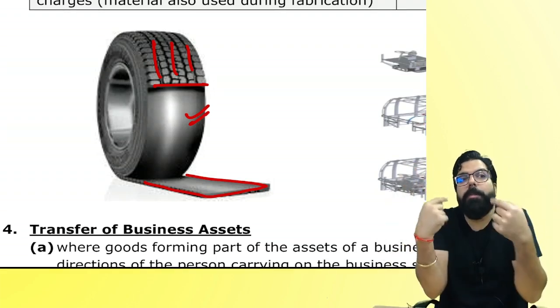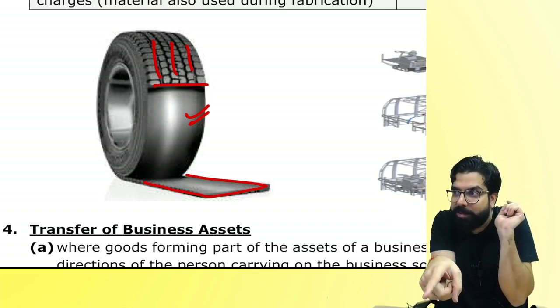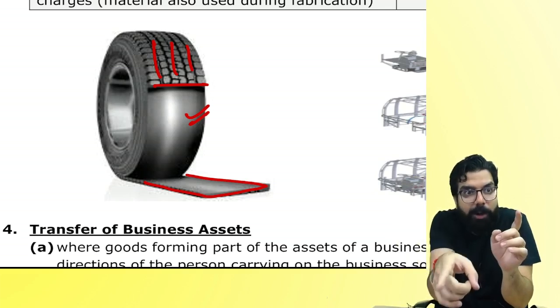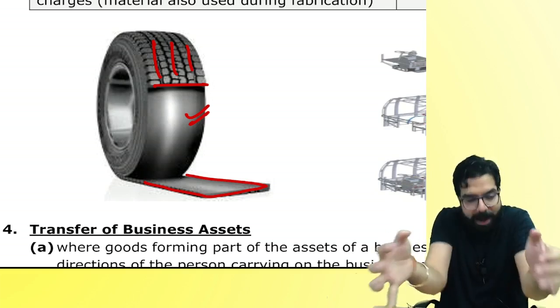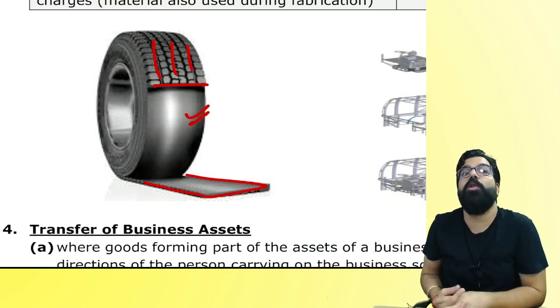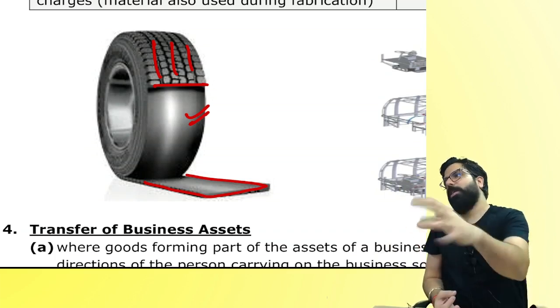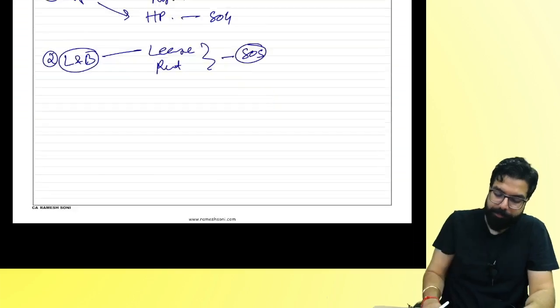But still the government has told, Ramesh, even though you use 90% material, 99% material, doesn't matter. Did you do treatment or process on another person's goods? Did the goods belong to someone else? The tires belong to whom? Does the tire belong to you? I took out the tire, I did the retreading, I put the tire back. Did I give you supply of goods or supply of service? Supply of service, always.